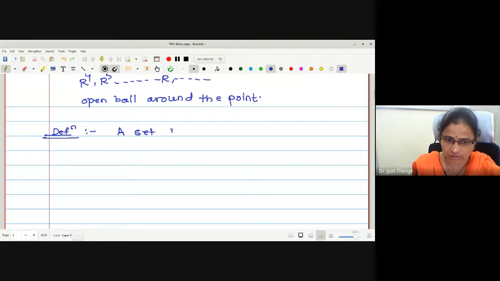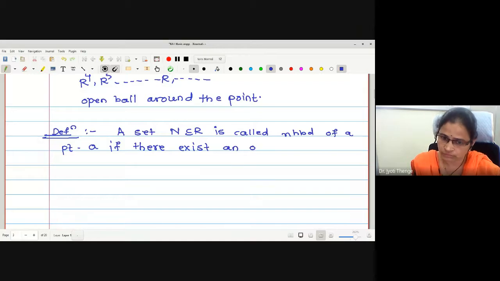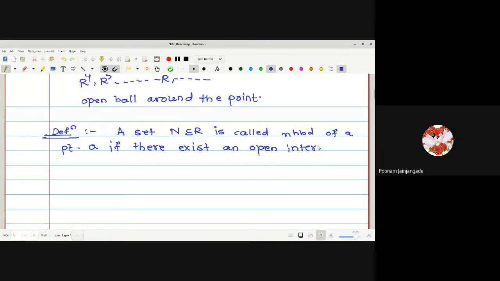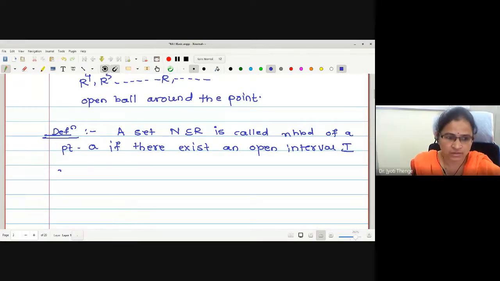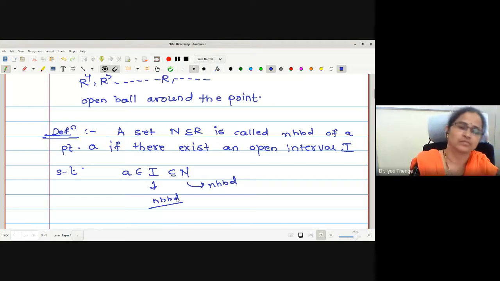A set N contained in R is called a neighborhood of a point a if there exists an open interval I containing a and contained in N, such that a is contained in I, which is contained in N. Then this is called a neighborhood. As we are studying real analysis, we are discussing real spaces only.